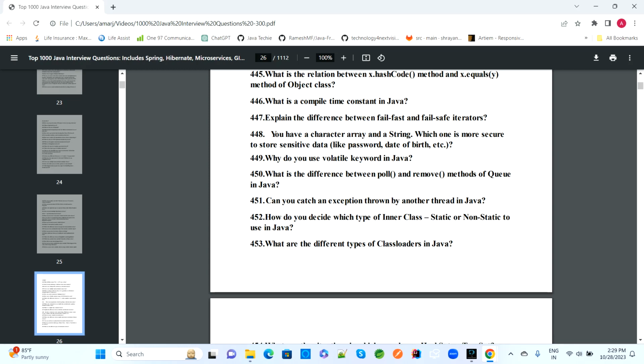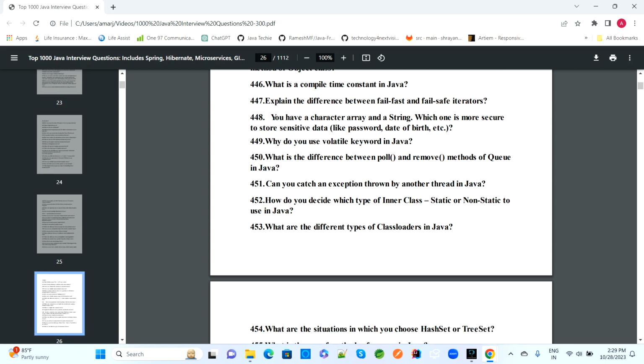What is a compile time constant in Java? Explain the difference between fail-fast and fail-safe iterator. You have a character array and a string. Which one is more secure to store sensitive data like password, date of birth and all? So this is a very important question.